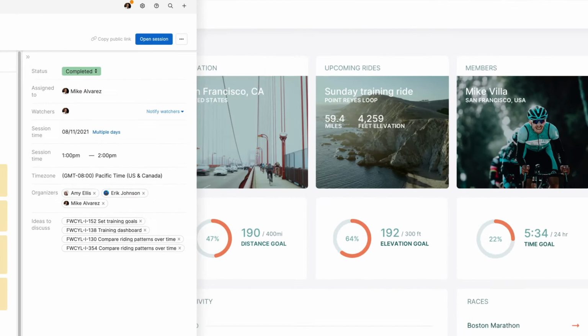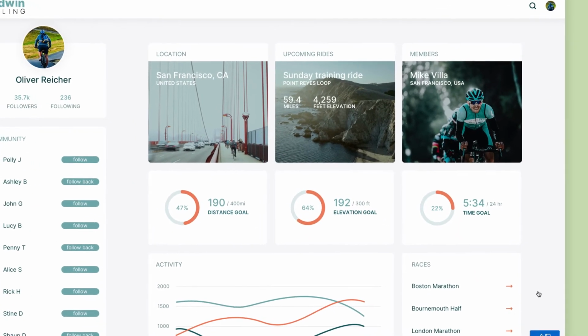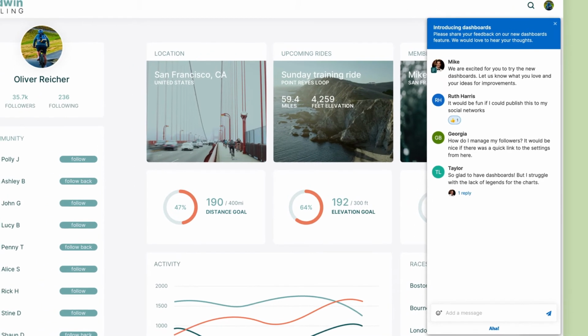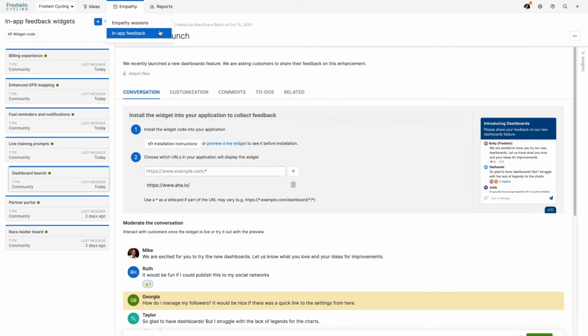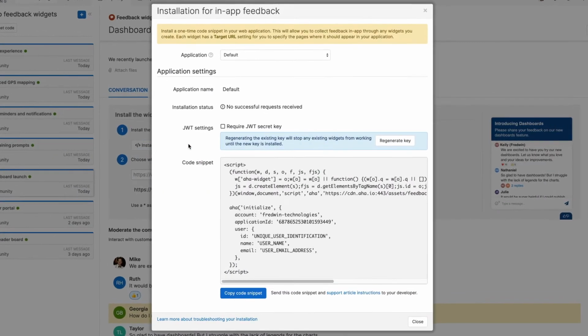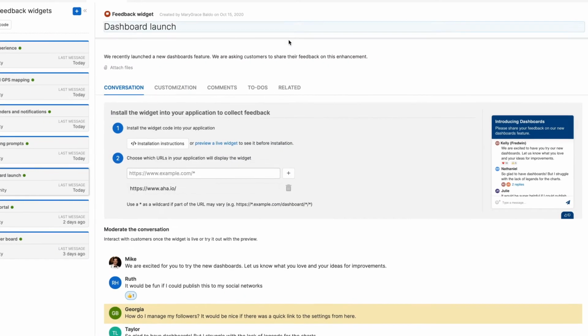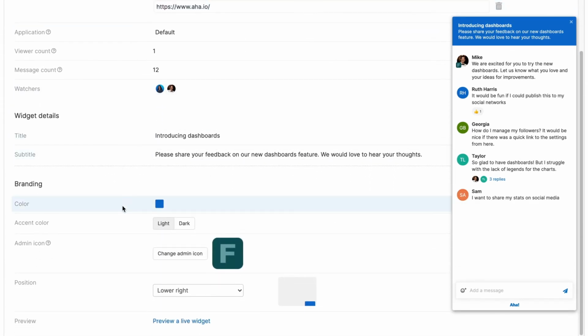Earlier, I mentioned in-app community feedback. This is a powerful way to engage with customers when they are actively using your product. By embedding a feedback widget in your web application, you can ask questions in the context of your user's experience. To get started, your engineering team will add a one-time code snippet to your application. This gives you the flexibility to create and add widgets to any page of your product, right from within your AHA Ideas account. Your in-app widget is fully customizable, so you can ensure a consistent branding experience.